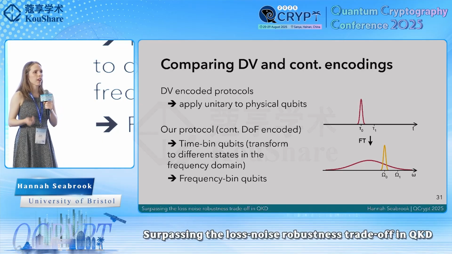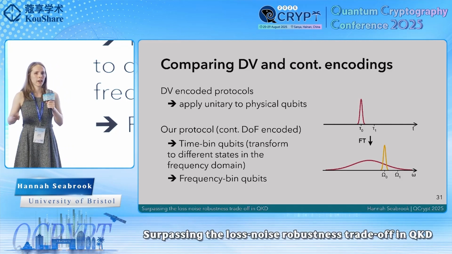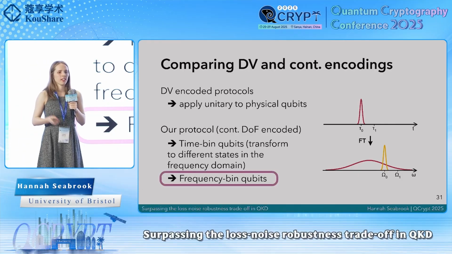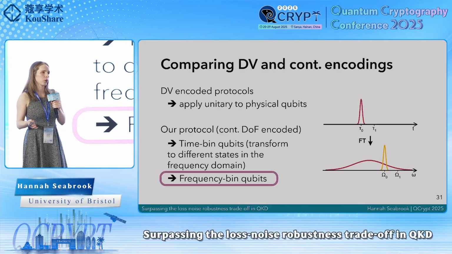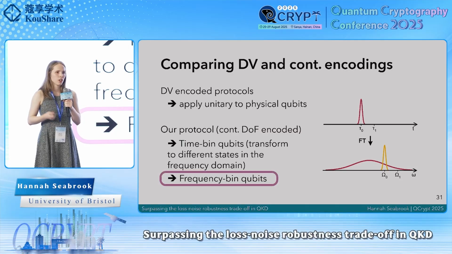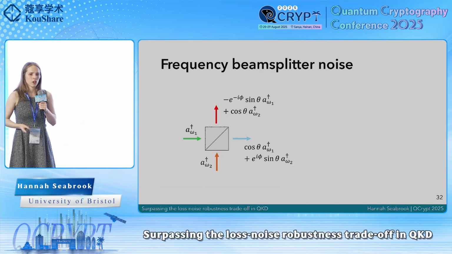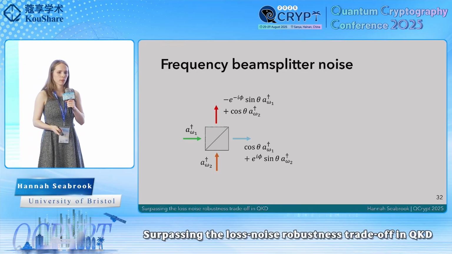Now if we want to apply a unitary to our physical qubit states, we essentially have to pick one. So we're going to pick the frequency bin qubits. In this way, if existing schemes are also encoded in frequency bin qubits, we can draw some sort of comparison between our scheme and existing schemes. But how do we apply a unitary to frequency bin qubits? Let's consider a beam splitter that acts on the frequency modes omega 1 and omega 2.